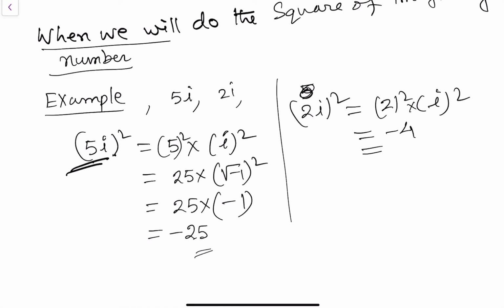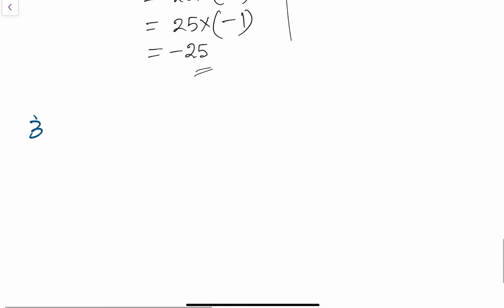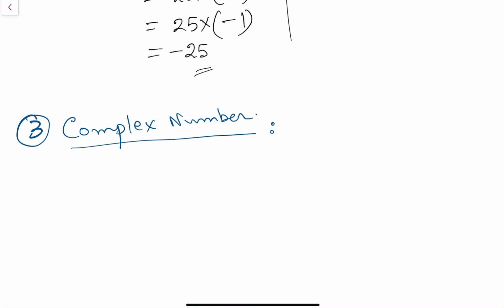Now I will discuss the complex number. The third point is the complex number. Basically a complex number is also an imaginary number. When an imaginary number is added to a real number, it forms a complex number. So the complex number z equals the real number a plus the imaginary number i times b, and both together form the complex number z.